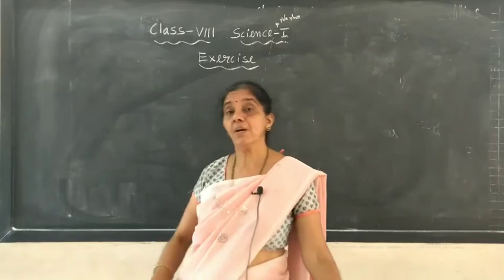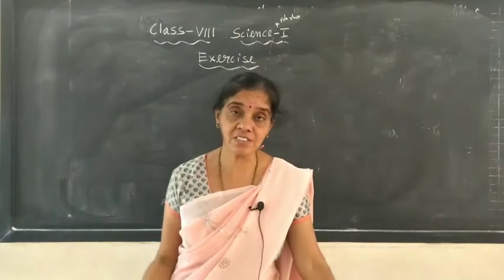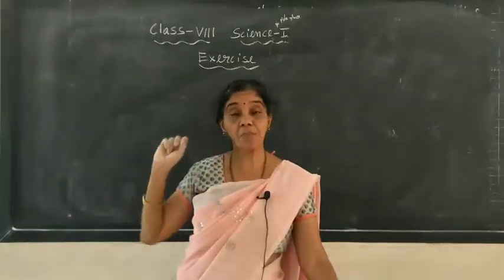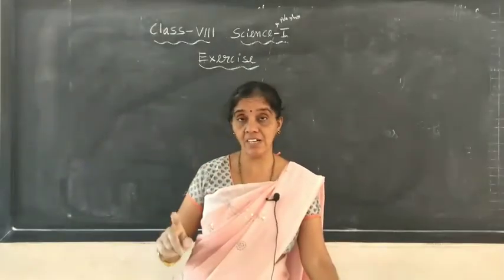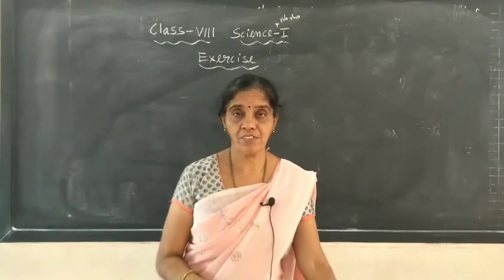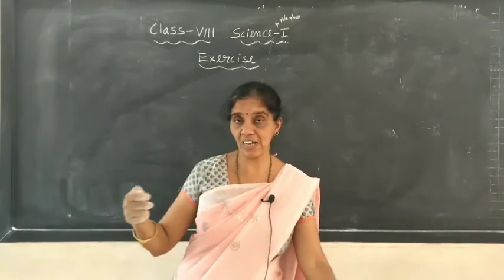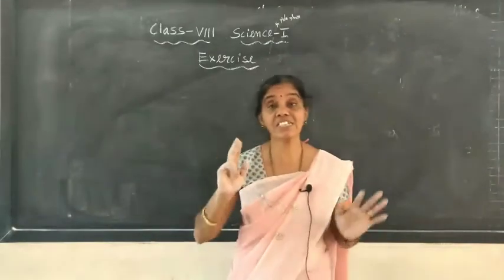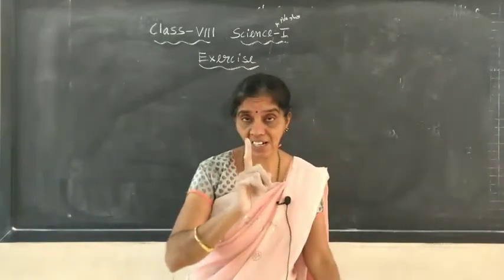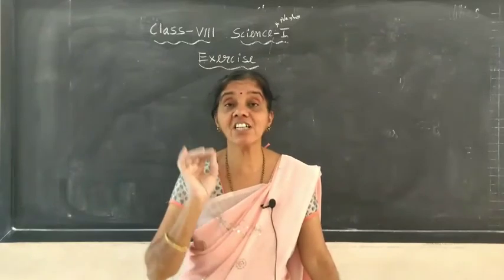So, to make it manageable, they have chosen the light year. A light year is the distance light travels without stopping in 1 year. In 1 year, how much distance will light travel? Can you imagine? The speed of light is 3 lakh kilometers in 1 second.